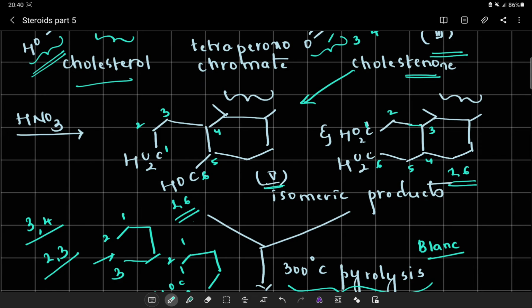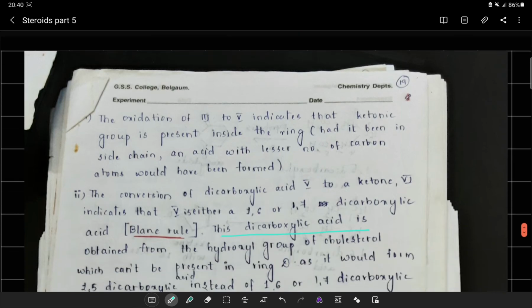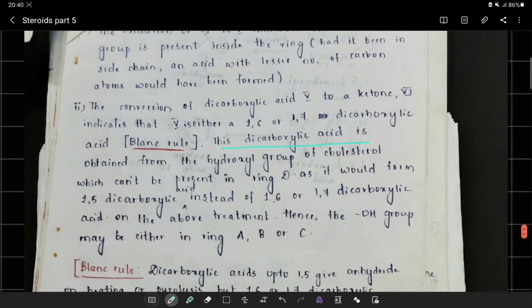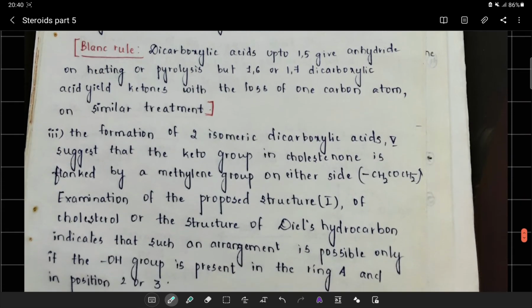So these isomeric products conclude that OH is present in either ring A, ring B or ring C, which are 6-membered rings. This could be established because of the application of Blanc's rule. The formation of 2 isomeric dicarboxylic acids 5 suggested that the keto group in cholestanone is flanked by a methylene group on either side.